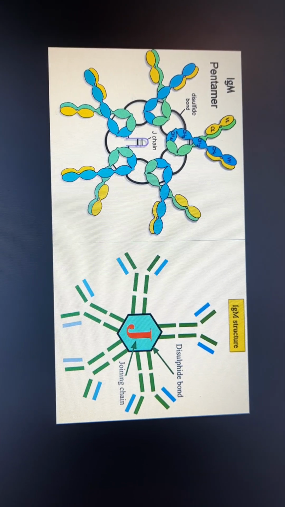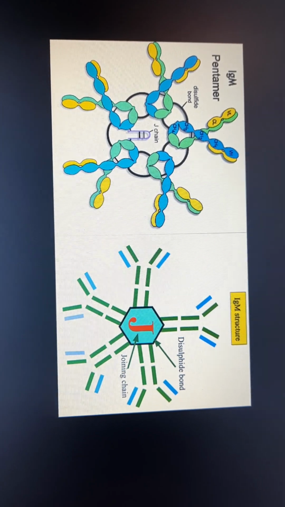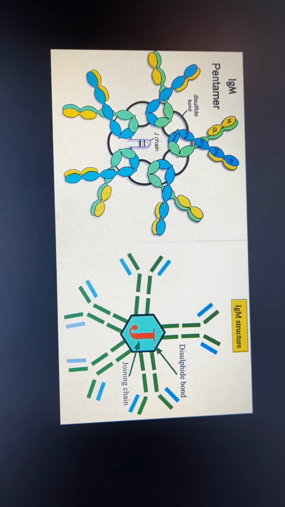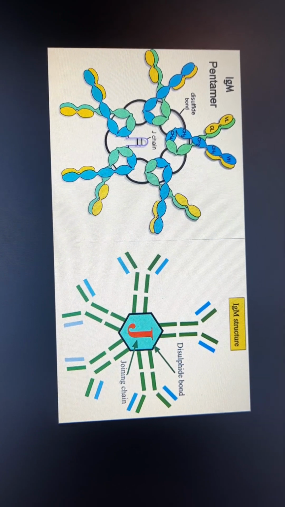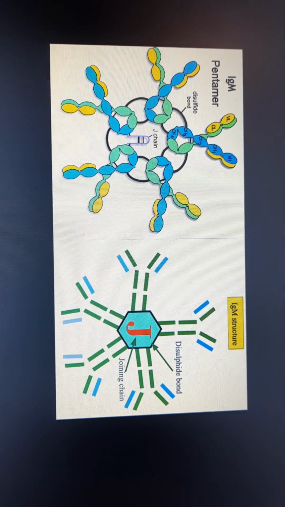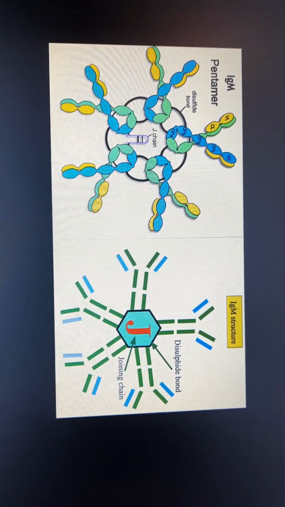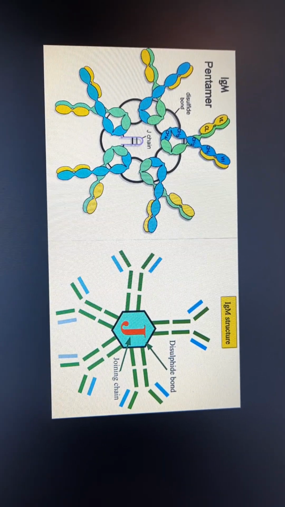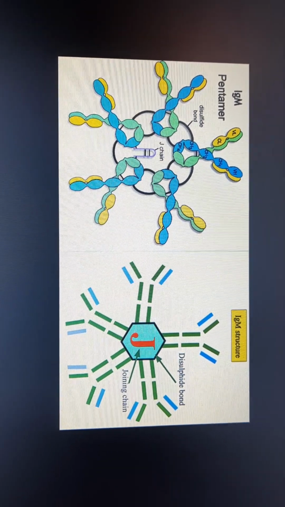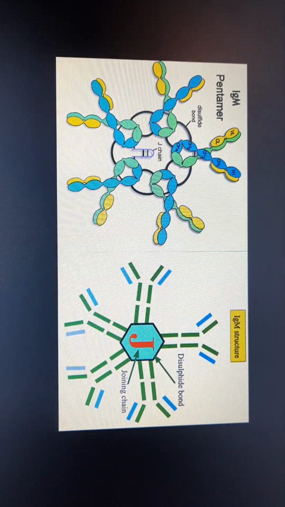The serum level of IgM is very low, about 0.5 to 2 mg per ml. The low serum level is due to its short half-life of 5 days. It has a low synthetic rate of 5 to 8 mg per kg body weight per day, and the carbohydrate content is about 10 to 12%. The sedimentation coefficient is 19S, and there are no subclasses for IgM. It is the most primitive immunoglobulin, present in all vertebrates from lampreys onwards.